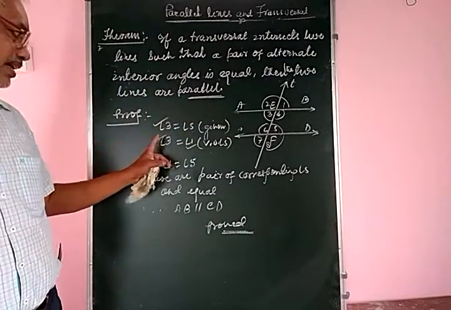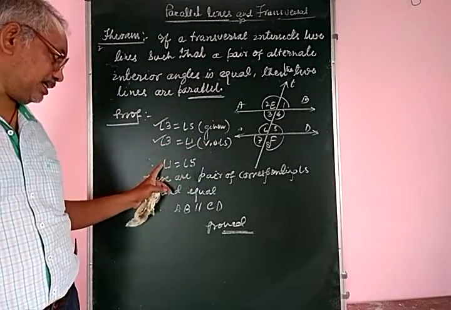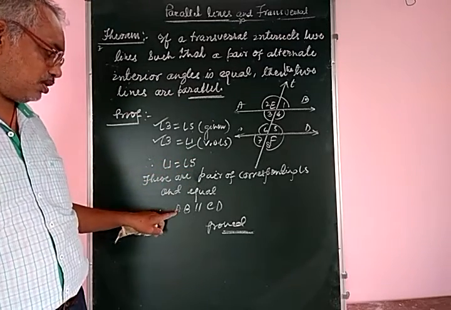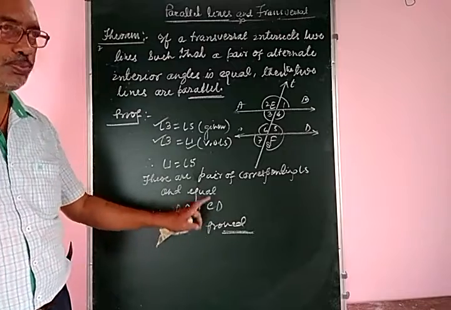Angle 3 is equal to angle 5 and angle 3 is equal to angle 1, vertically opposite angles. Therefore, angle 1 is equal to angle 5. These are a pair of corresponding angles and equal. Therefore, AB is parallel to CD. Proved. Thank you.